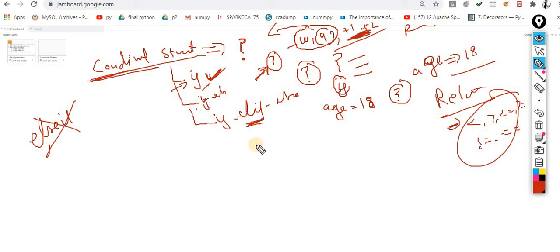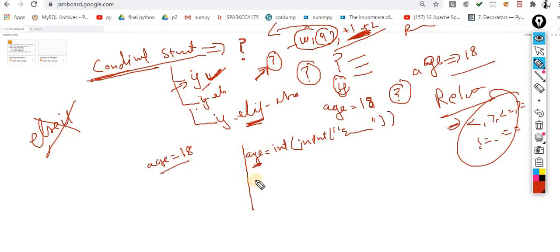Very simple. So for this, open the notepad, everything that we have to do is in the notepad. First I ask the user for the age: int of input, with the message "enter age". The user enters the age, and that age is stored in this variable. Now let's suppose the user enters 18.